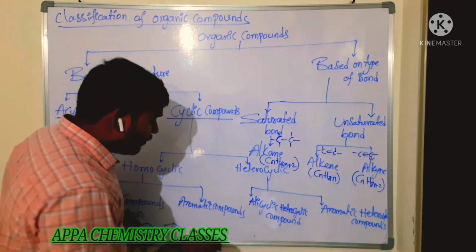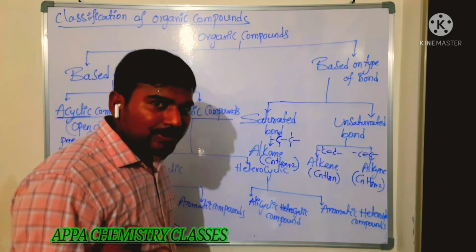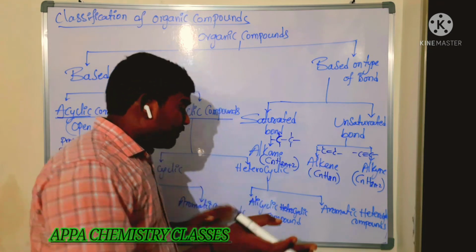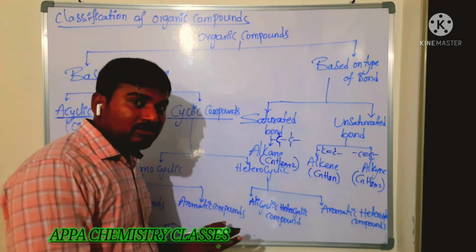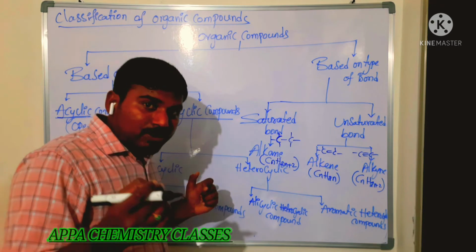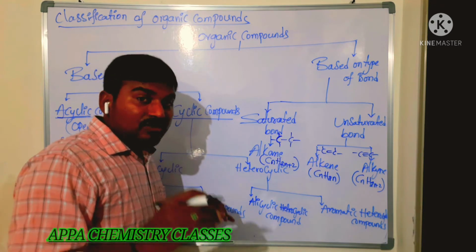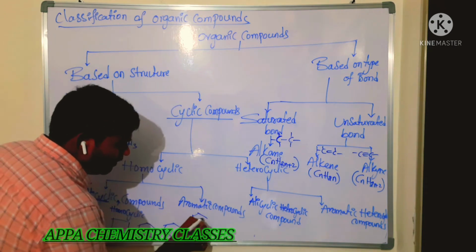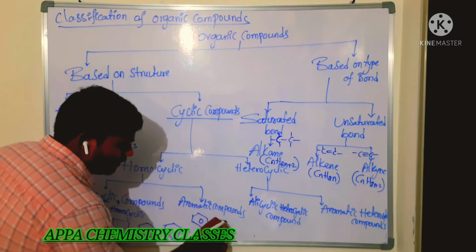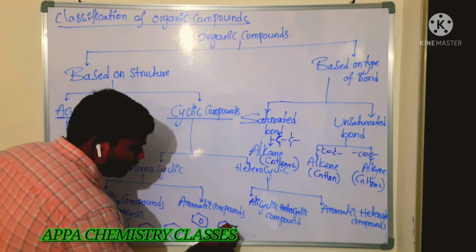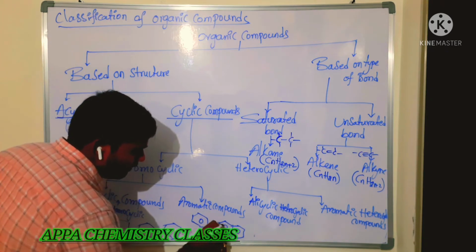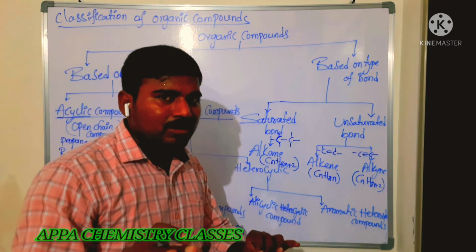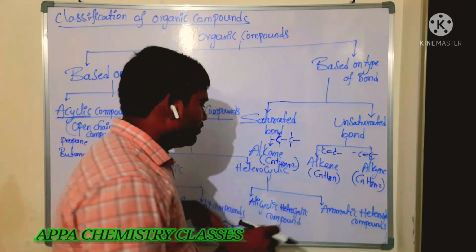Next is aromatic compounds. Aromatic compounds in the sense, just remember, the benzene ring containing compounds are aromatic. We will have a separate study on aromatic compounds. We will do a separate video for that, because we have to discuss more about it and it will take much time. Just simply remember the benzene ring containing compounds are aromatic. If two benzene rings are fused, it is also aromatic. Just remember that; it is not always correct, but just remember.